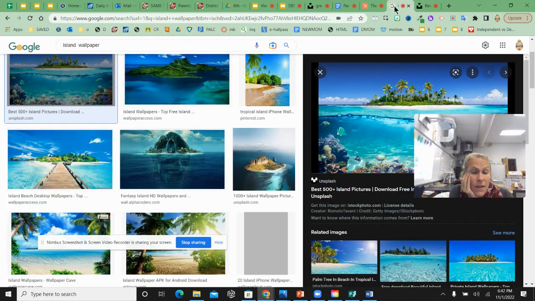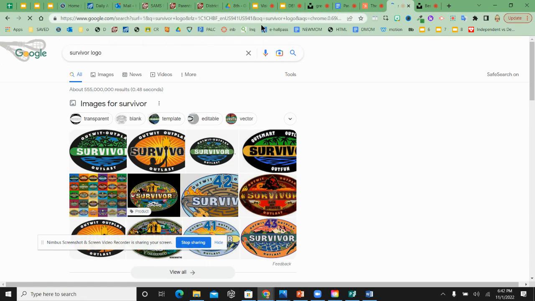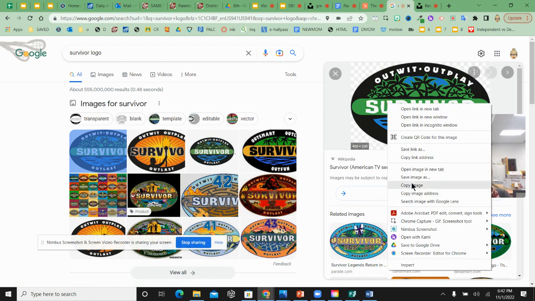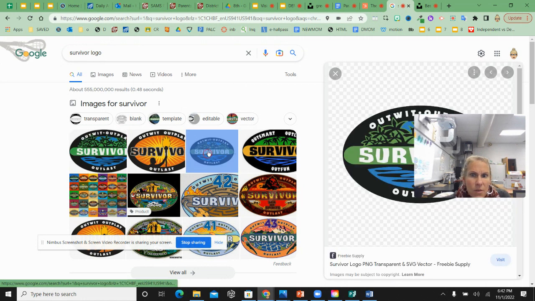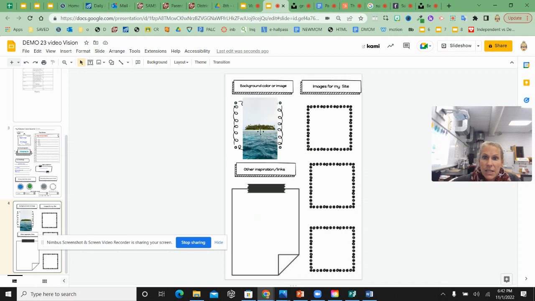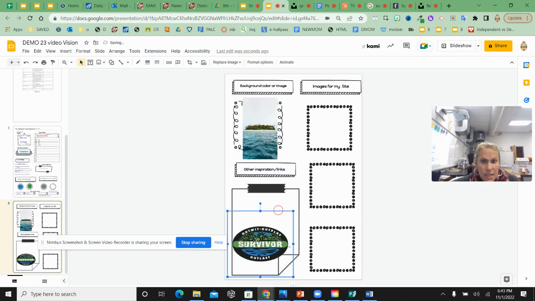I want that Survivor logo. So we're going to go Survivor logo. Remember, the first thing I'm going to do is copy the picture, right click, copy image. I'm going to go to the image. Let's do this one, I like this one better. I'm going to go where that image is, the website. Copy image. Coming over to my project, pasting it there. Putting it on my site.